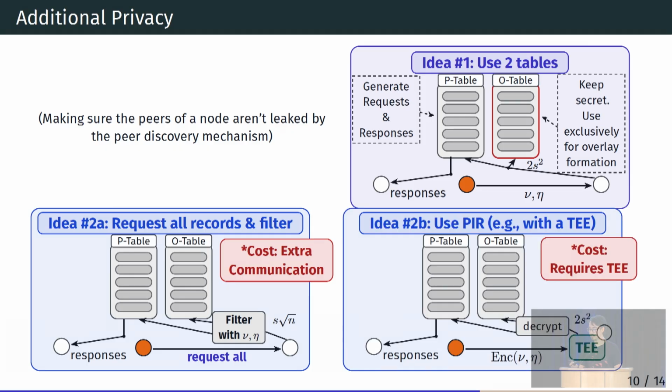An alternative is to do something like PIR, or for example, with a TEE, you can send the encrypted version of the nonces, and then a TEE can reply with an encrypted version of what matches your slice without learning what subset of the stake distribution you were requesting.